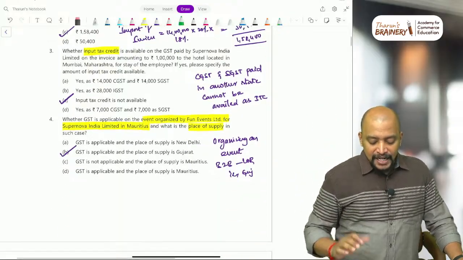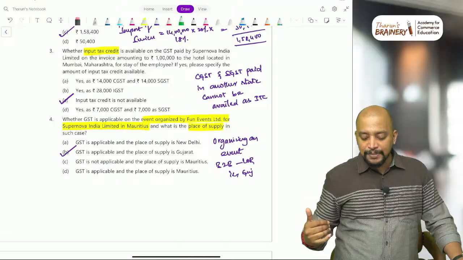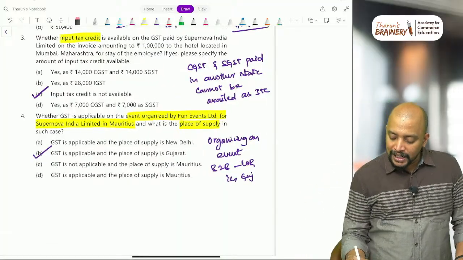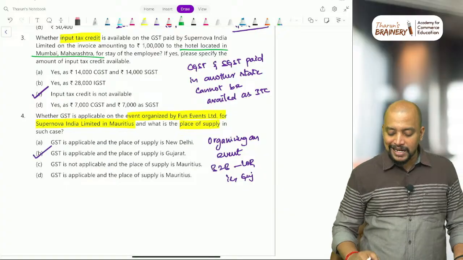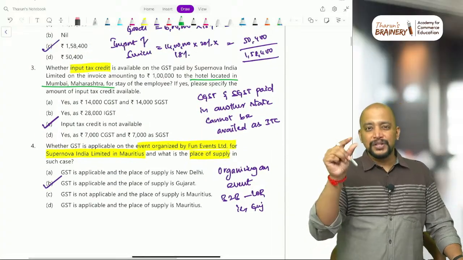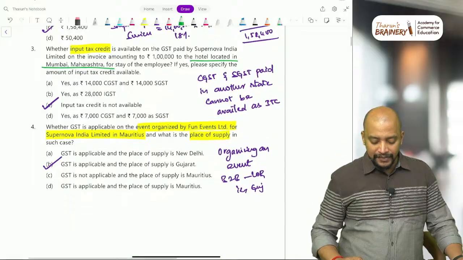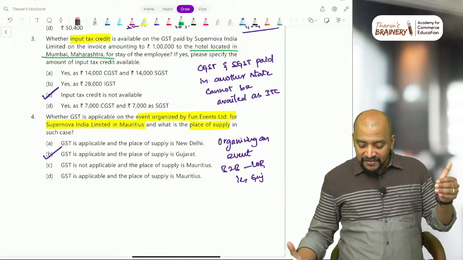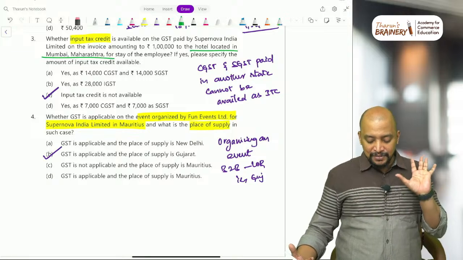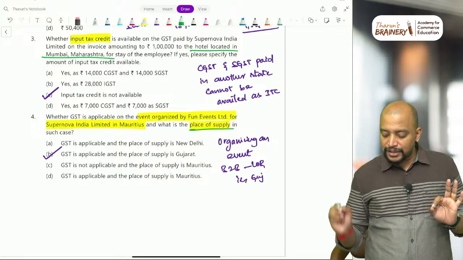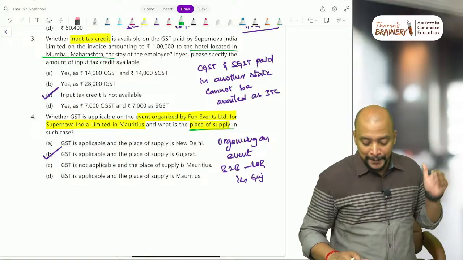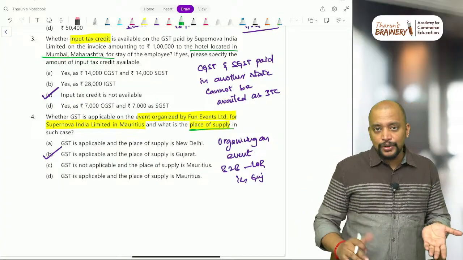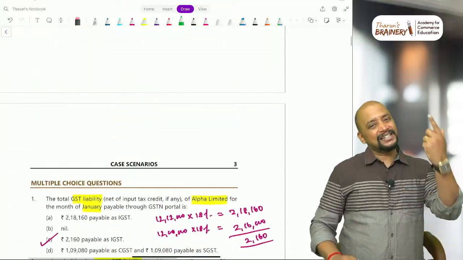Next, whether input tax credit is available on GST paid by Supernova India Limited on the invoice amounting to 1 lakh to the hotel located in Mumbai, Maharashtra for stay of employee. So there is one transaction related to that. Whether GST is applicable on event organized by Fun Events Limited for Supernova India Limited, and what will be the place of supply. So there is one question related to place of supply. Now you know what all the questions are. Based on this, our mind will start thinking.